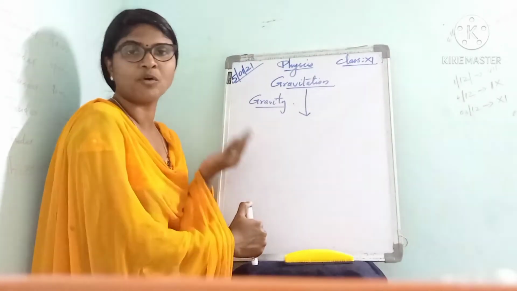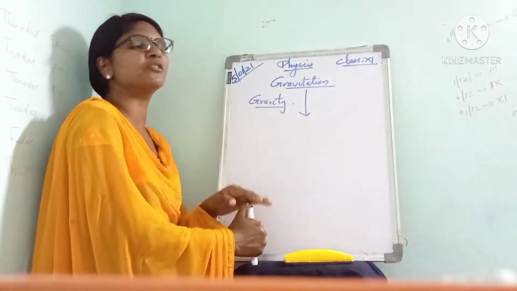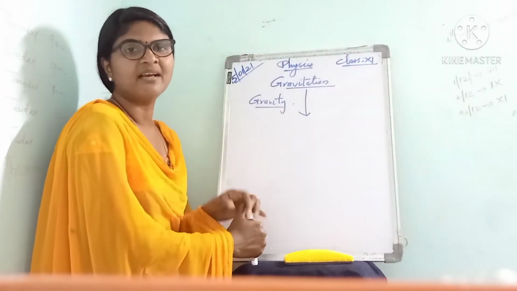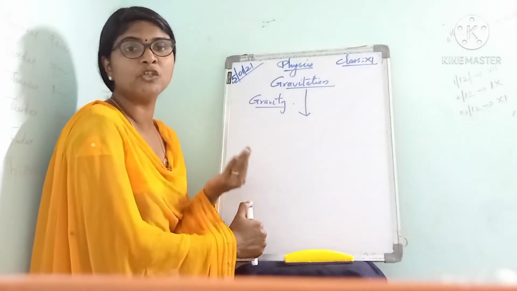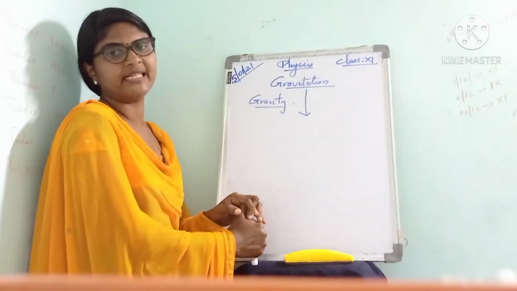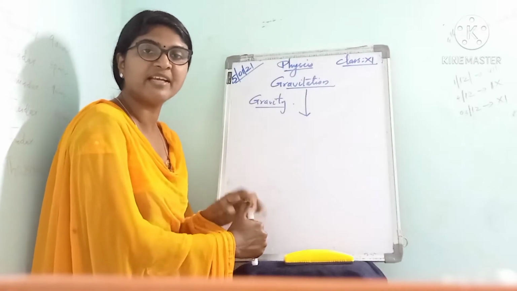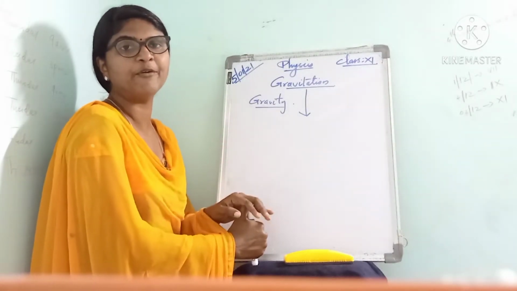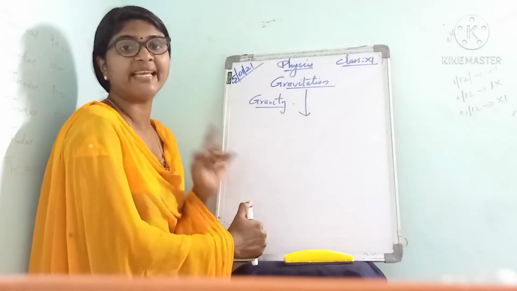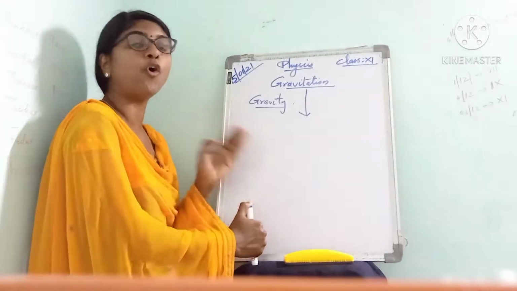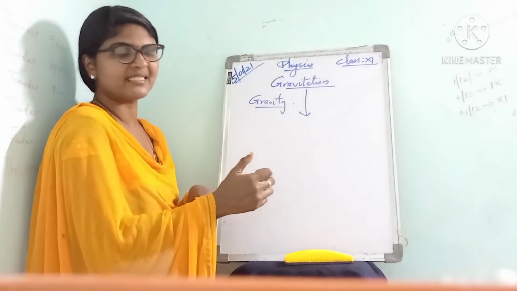Suppose an object is thrown up, it falls back on the surface of earth due to earth's force of gravity. So gravitation means the force of attraction between any two objects or any two bodies in the universe. Then gravity means the force of attraction between earth and any object lying on or near its surface. That is gravity, isn't it?